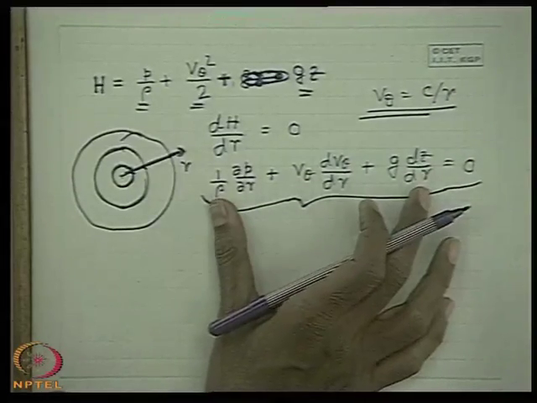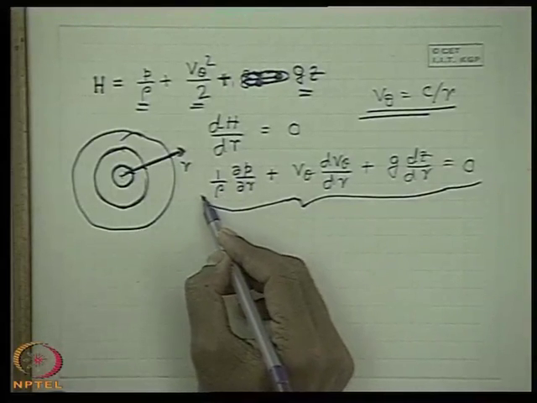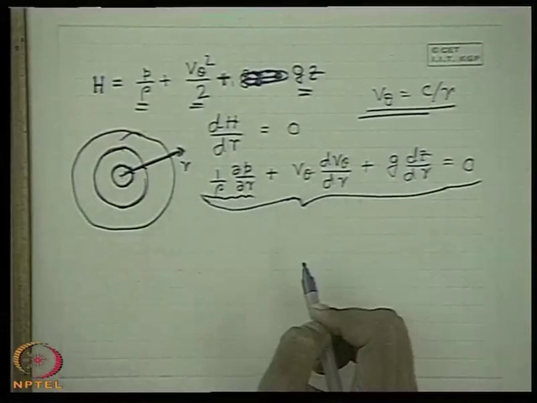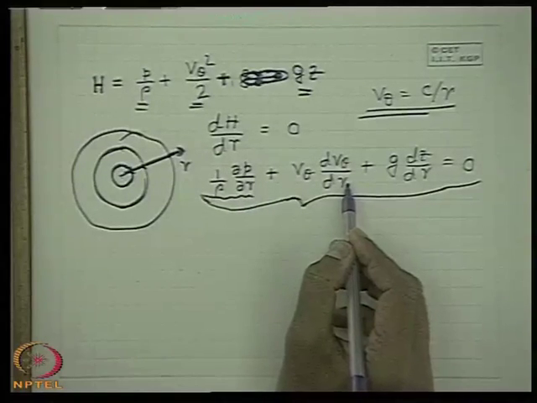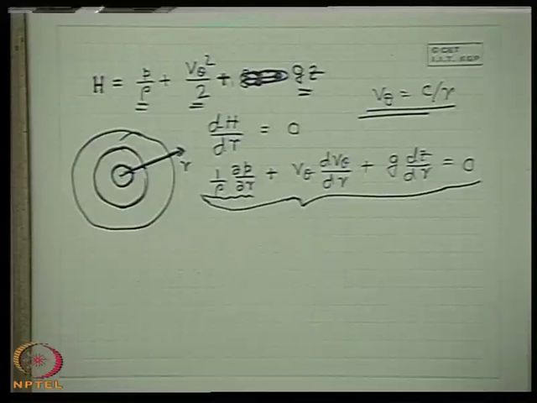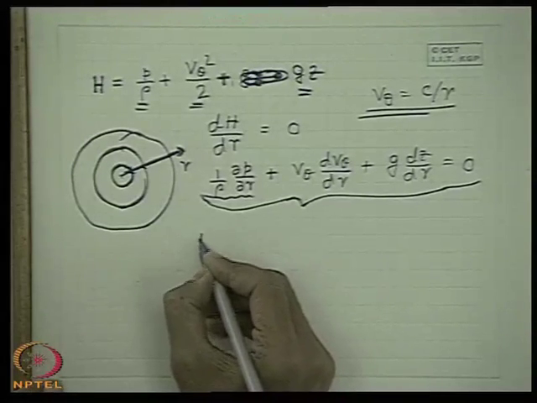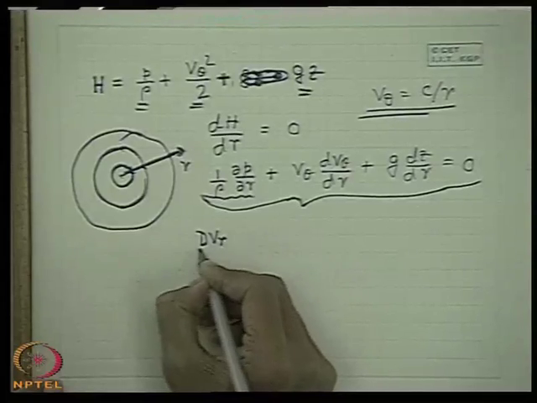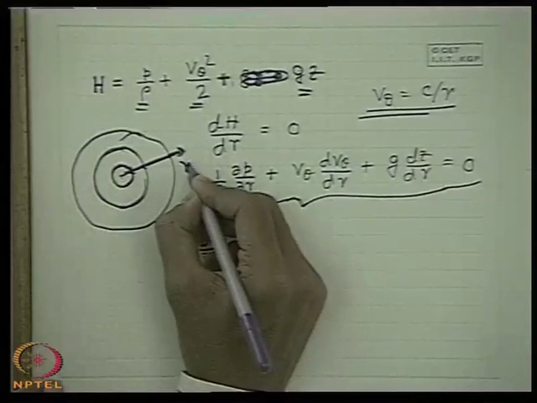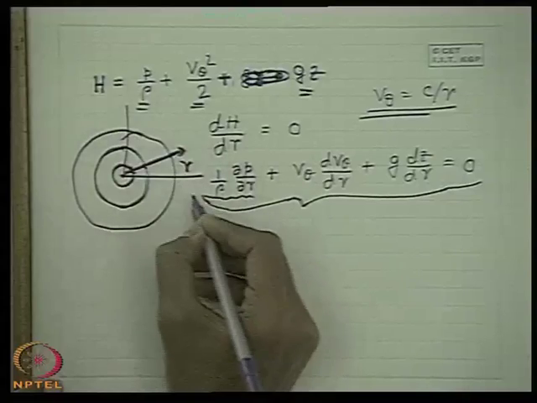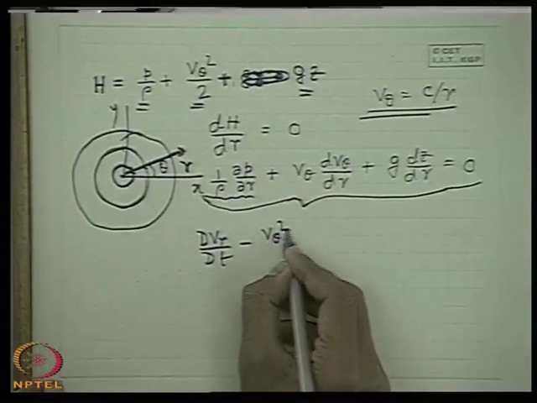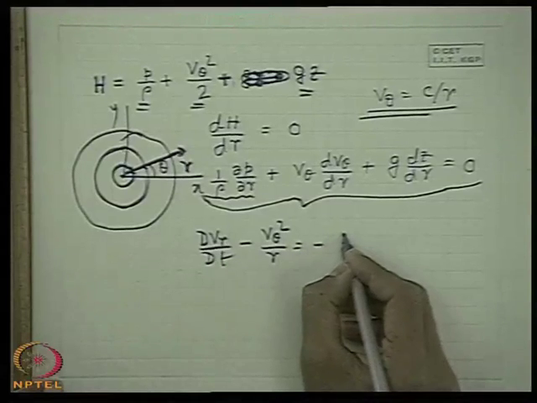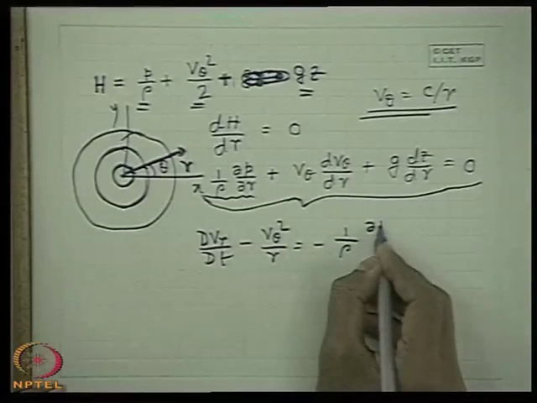Immediately after writing this, it is very difficult unless we can substitute del P/del r in terms of the velocity. How can we substitute the pressure term in terms of velocity? Then we will have to take the help of the momentum equation, that is Euler's equation. If you recollect, Euler's equation in the r direction is dVr/dt minus v theta square by r, which I discussed earlier, minus 1 upon rho del P/del r.